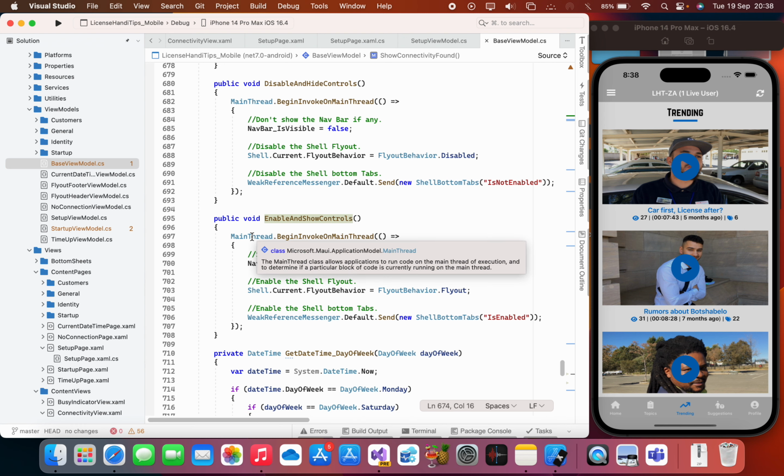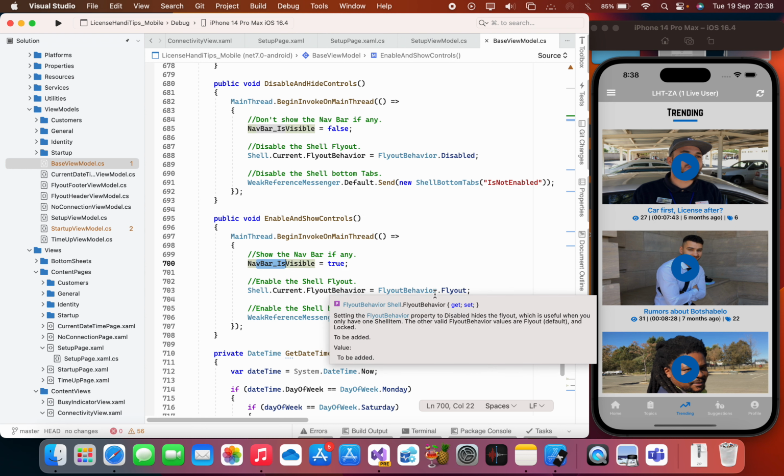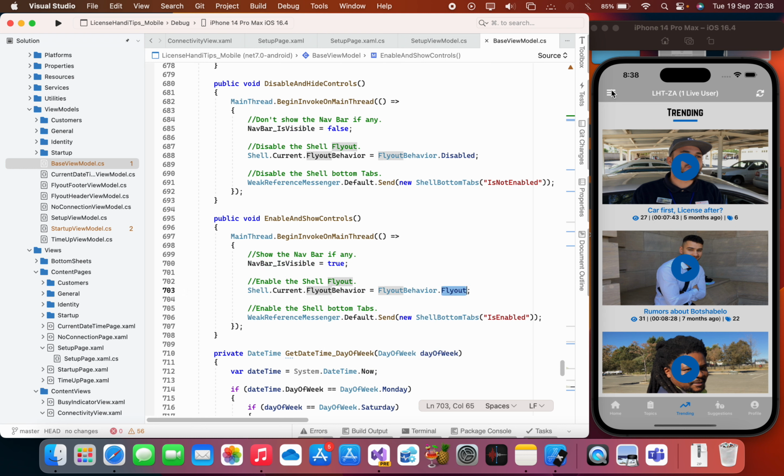This one again on the main thread, it's identical to disabling and hiding. This one is enable and show controls. Show nav bar if any, right? True. Enable the shell fly out, shell current fly out. It's going to be fly out. I want you to watch this guy. And enable all the shell bottom tabs, which are going to be these ones at the bottom, right? Because right now I can interact with them.